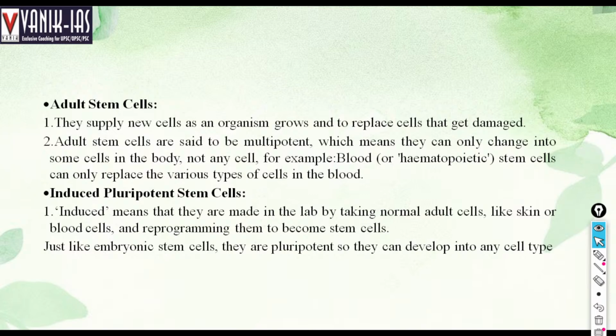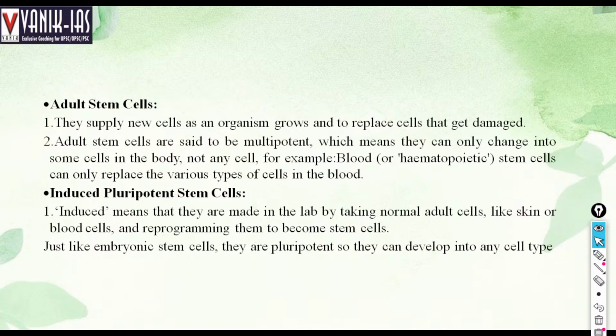Adult stem cells are said to be multipotent. By that we mean they can only change into some cells in the body, not all. For example, blood stem cells can only replace the various types of blood cells in the body. So there are different types of stem cells which can generate different types of cells in the body. They cannot create all the cells in the body.